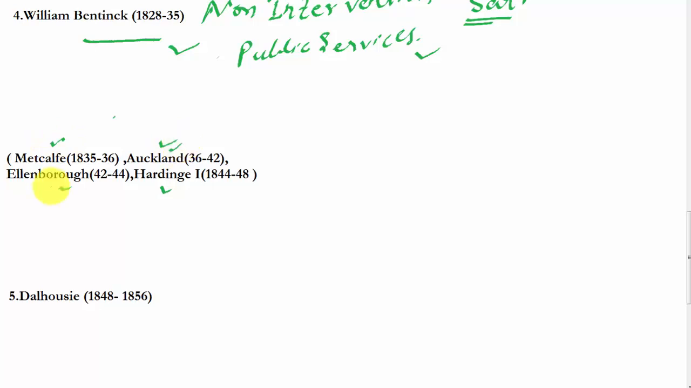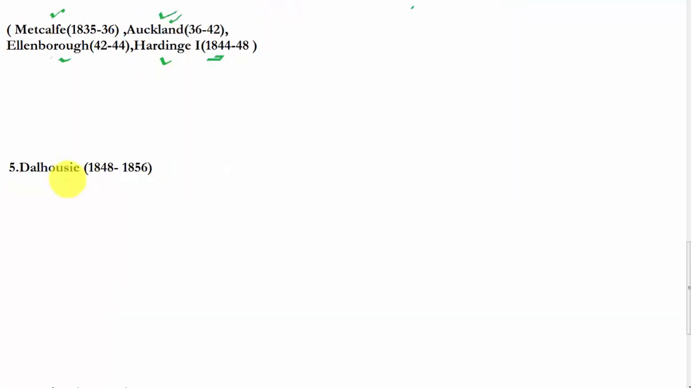During Ellenborough's time, annexation of Sindh and war with Gwalior took place. And during Lord Hardinge, the first Anglo-Sikh war took place and the Treaty of Lahore was signed. Fifth important Governor General is Lord Dalhousie, 1848 to 1856.